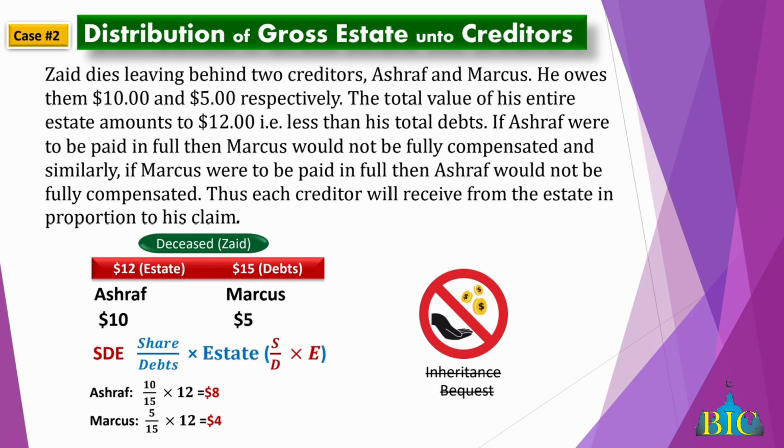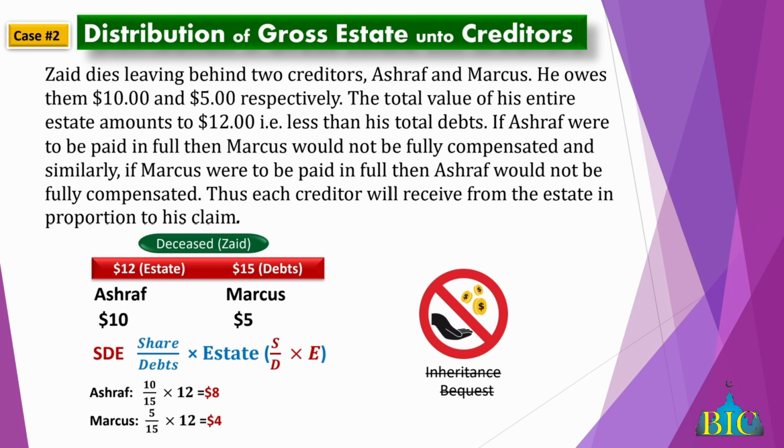Your estate now is 12, so the same proportion you're going to apply here. 2/3 of your 12 would be 8, and the other 1/3 would go to him. So none would be paid fully. Why? Because if you pay one fully, the other would be deprived. He would get his fully and vice versa. Because the estate cannot service or finance the entire amount due, they are given in proportion.